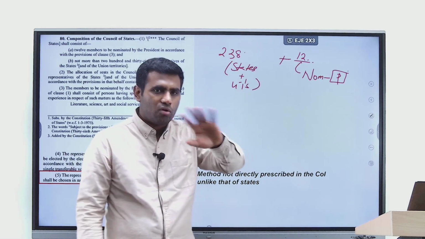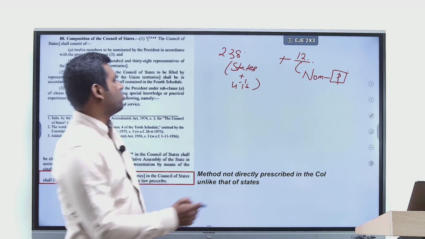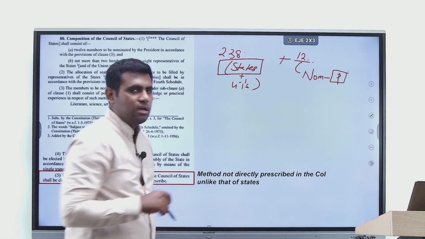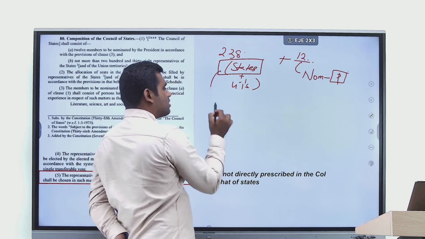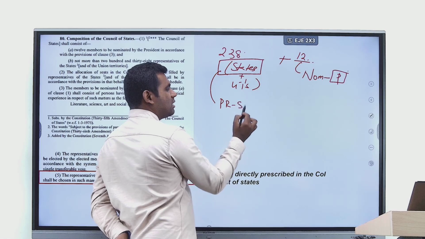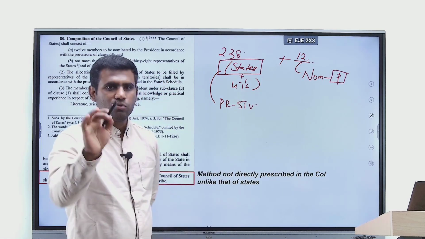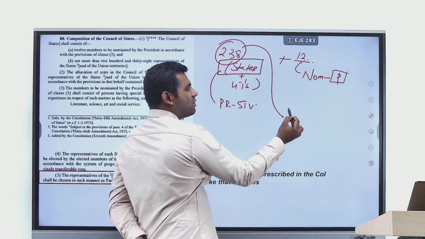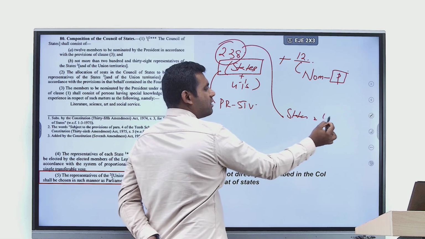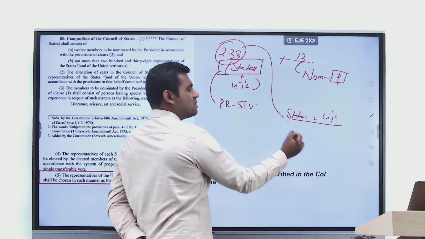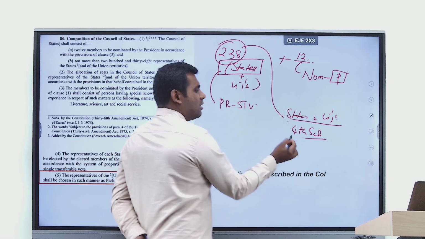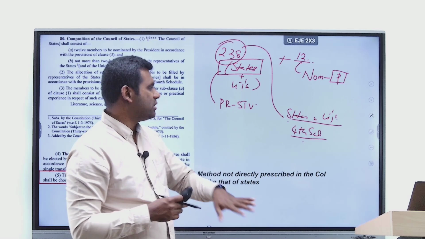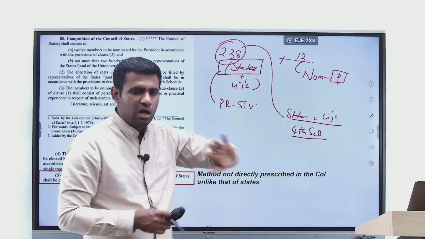All these are known to all of you, right? And what is also known to you is how the members from states are chosen. They are chosen by proportional representation by single transferable vote. I don't have to explain that to you, you know what it is, right? So this 238 seats, how is it allotted to different states and different union territories? Where is it mentioned? It's mentioned in the 4th schedule of the Constitution. The 4th schedule is a list in which it is stated how many seats are to be allotted to different states and union territories. Up to this there is no problem.